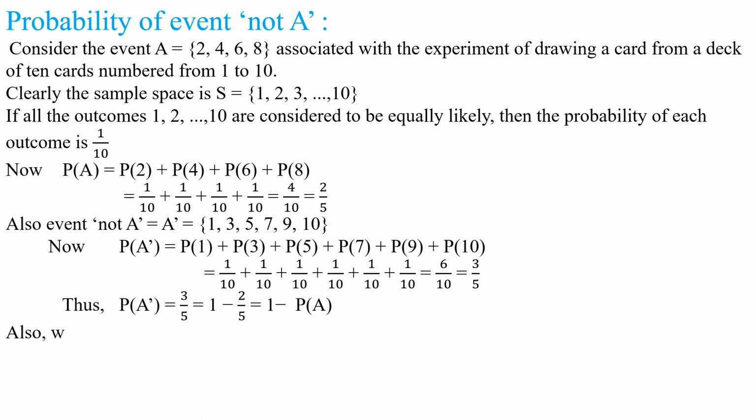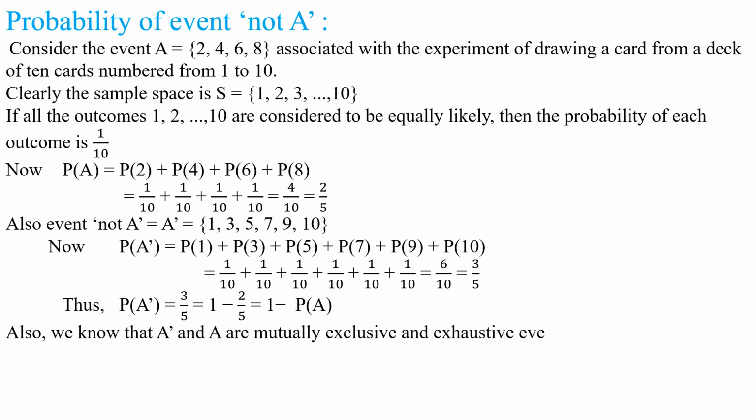Right. Also, we know that A complement or A dash and A are mutually exclusive events. A complement and set A both are mutually exclusive and exhaustive events.